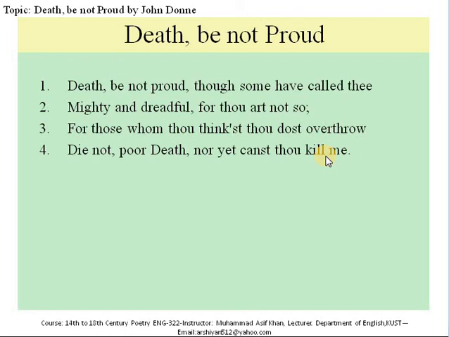Here the poet again blames death for having a false impression of power and grandeur, because the poet claims that death thinks that he has the power to kill. He actually does not have this power. In the initial discussion, we see that the speaker tries to humble death by telling him that his idea that he has the power to overthrow lives is simply an illusion, and that he has no such powers at all.